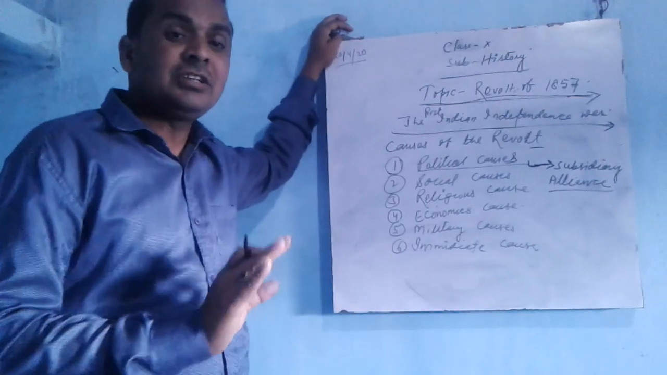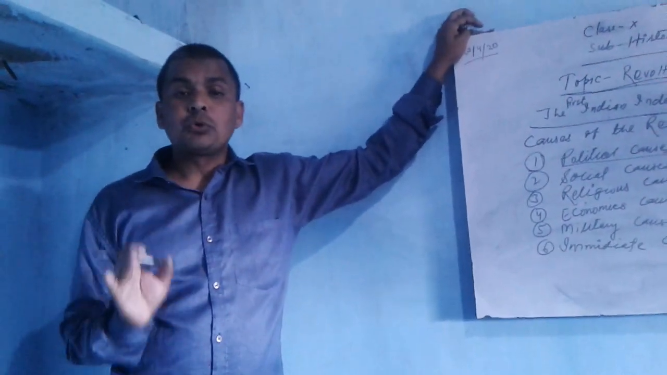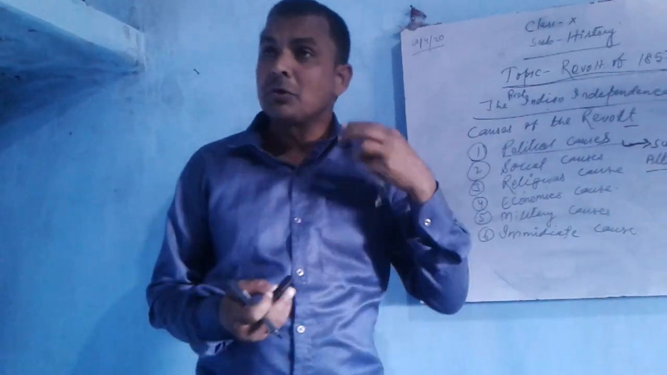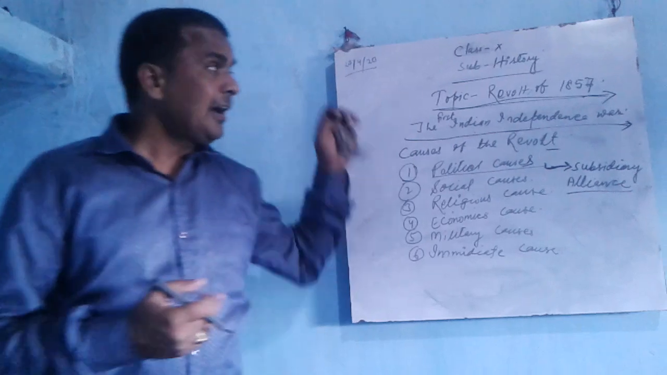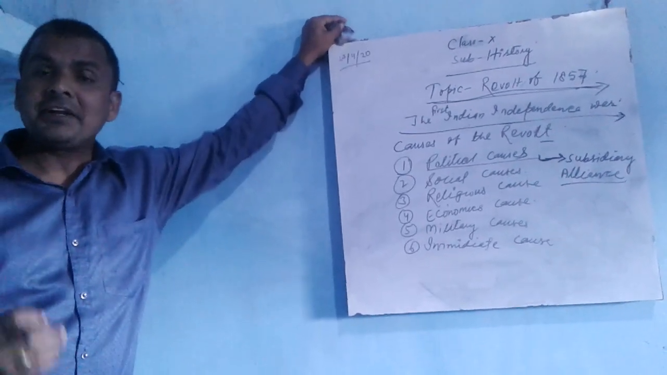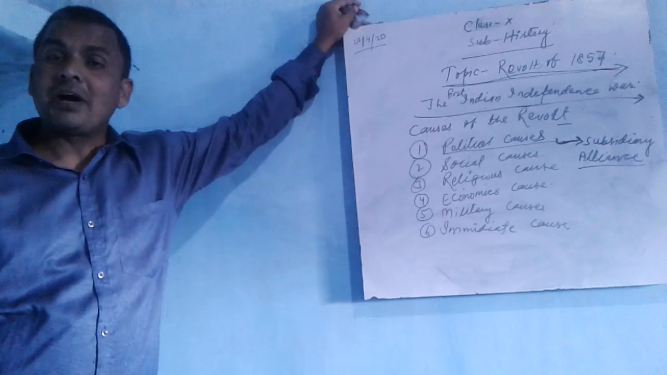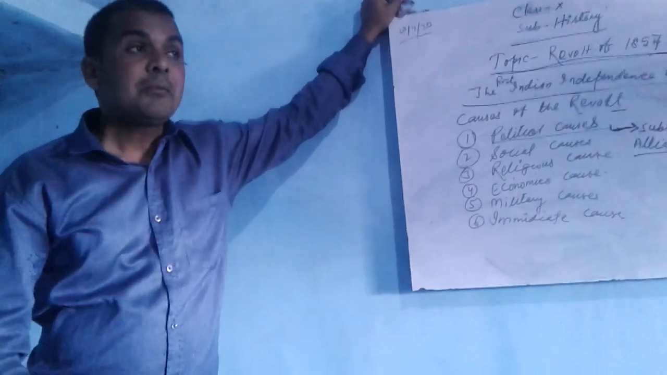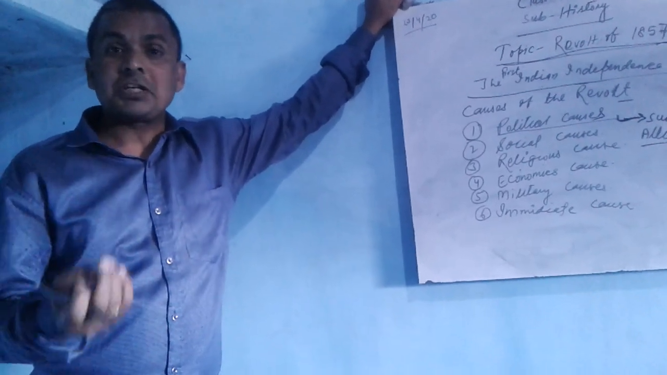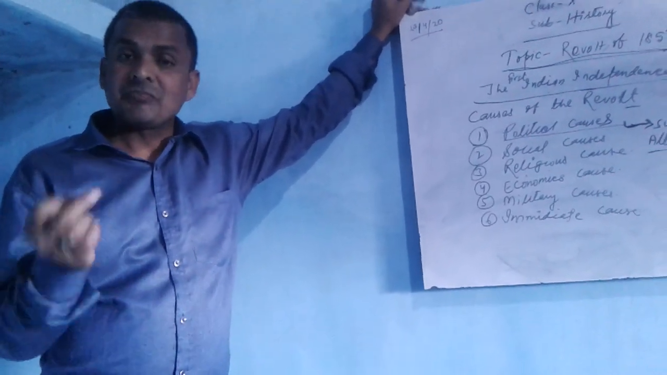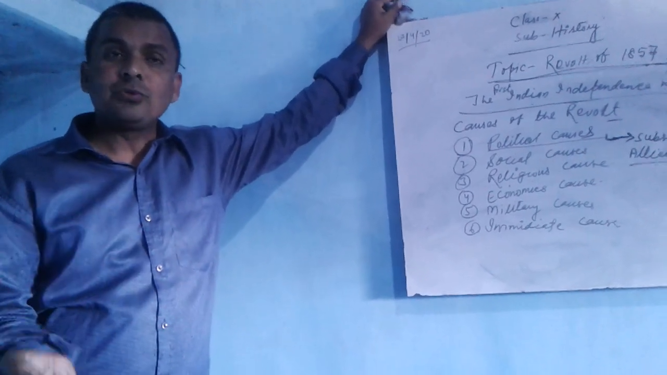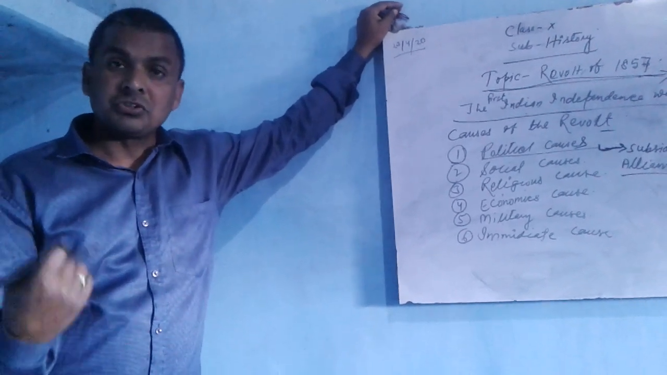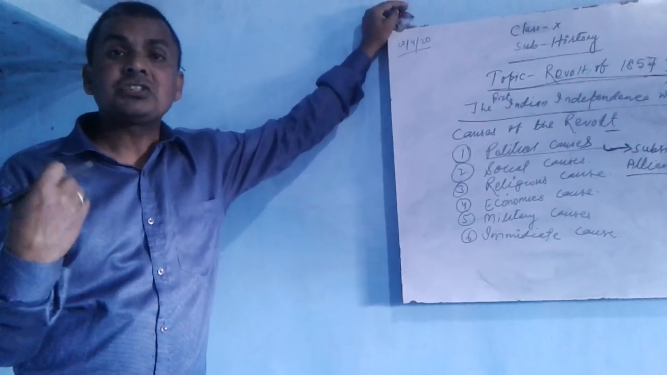Next point was agreeing to maintain the British troops at their own cost. It means the British gave some troops to the Indian rulers, and those troops were maintained at the Indian rulers' cost. The British did not pay even a single coin for them. In return, the British promised that if any European ruler or any other Indian ruler attacked their kingdoms, the British would support and help them.